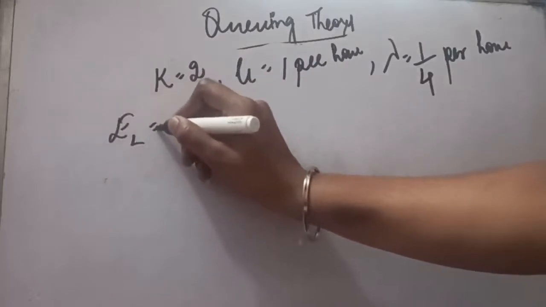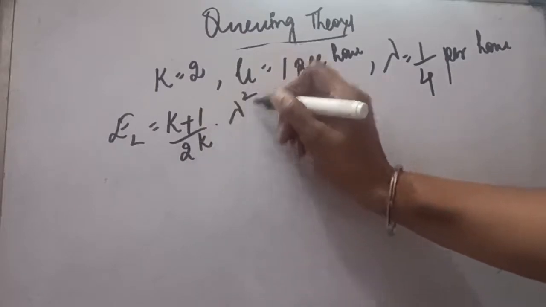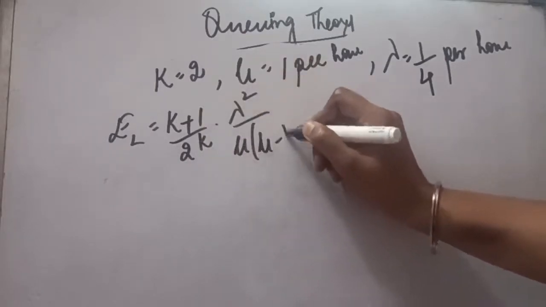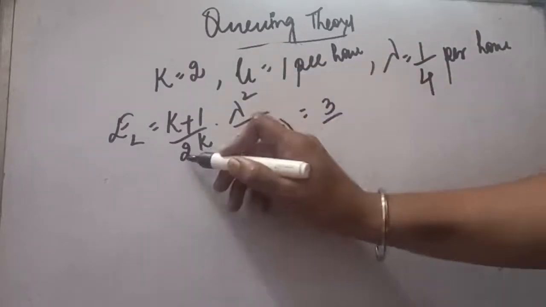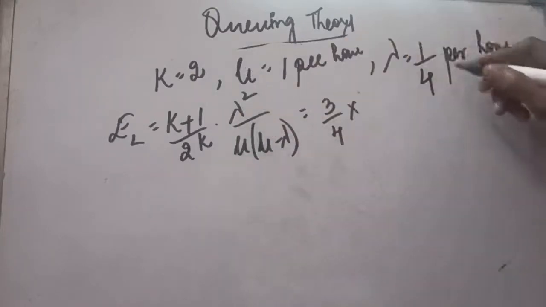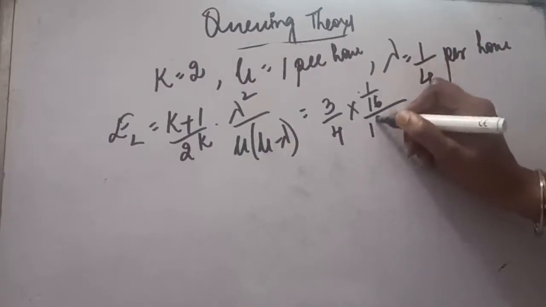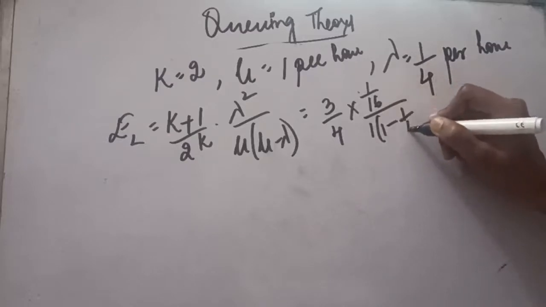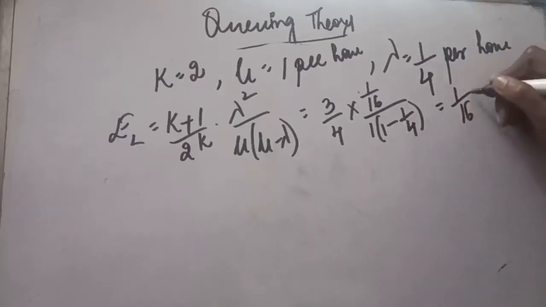So the EL formula we have just written is k plus 1 upon 2k, lambda square divided by mu minus lambda. K is 2, so 2 plus 1 is 3, and below, 2k is 4, so 3 by 4, then into lambda square, 1 upon 4 square, which is 1 upon 16, divided by mu. Mu is 1, 1 minus lambda again is 1 upon 4. So we will solve this and find the expected number of customers in the queue. When you solve this, it will be 1 upon 16 vehicles.